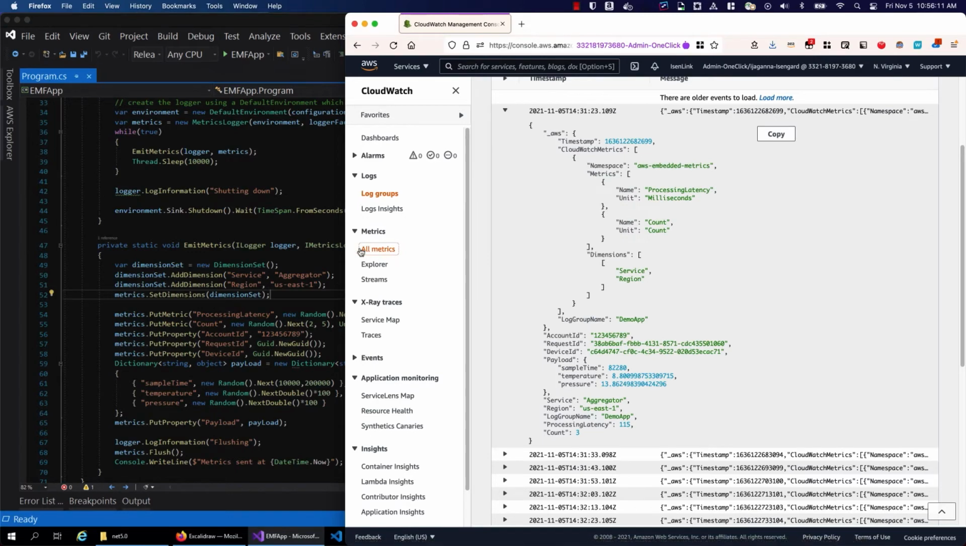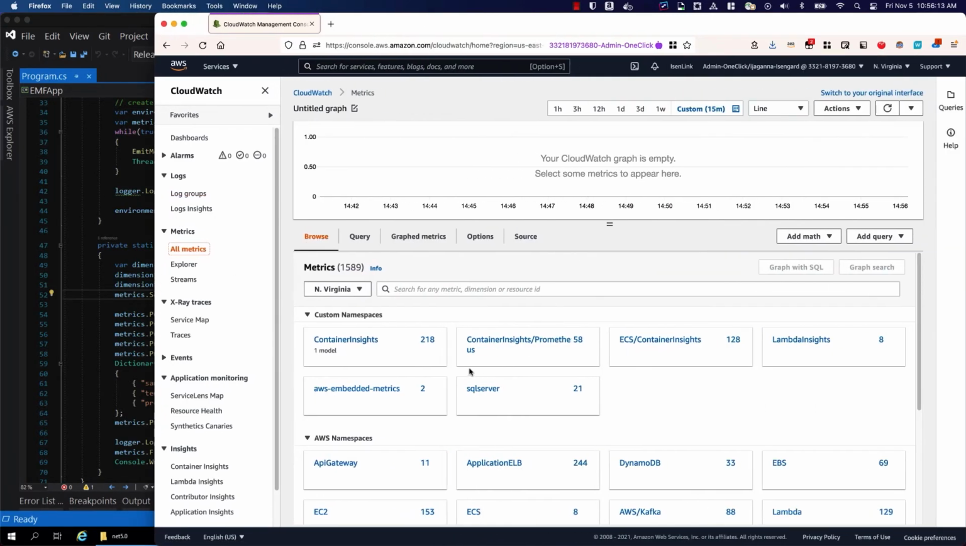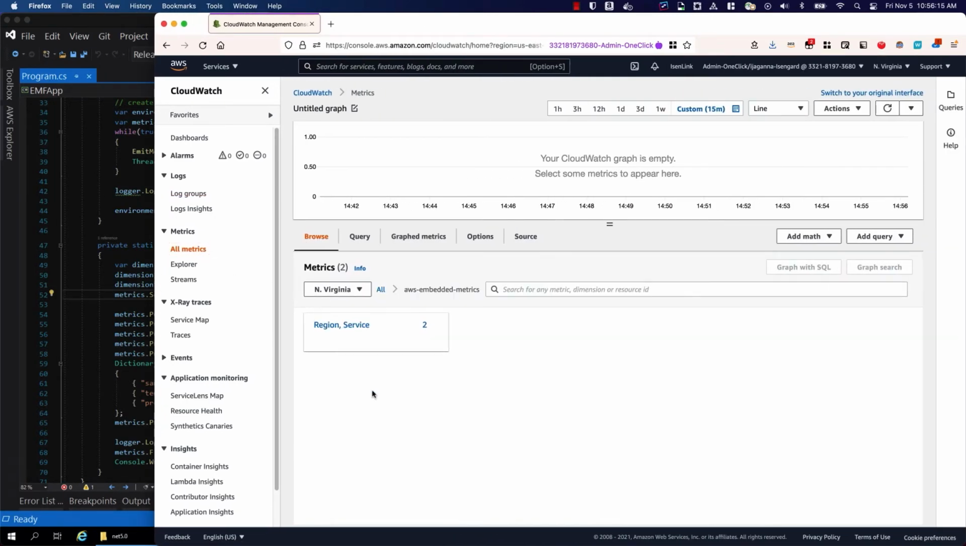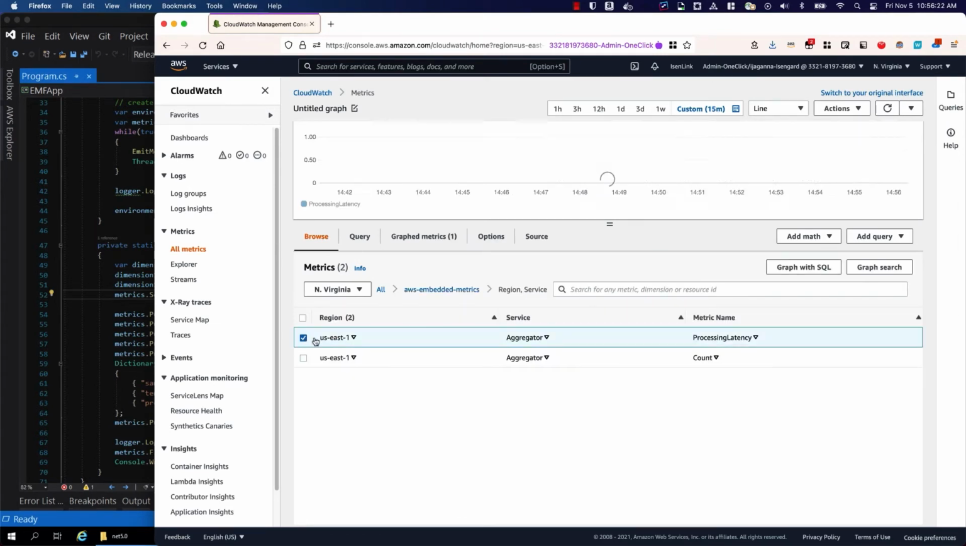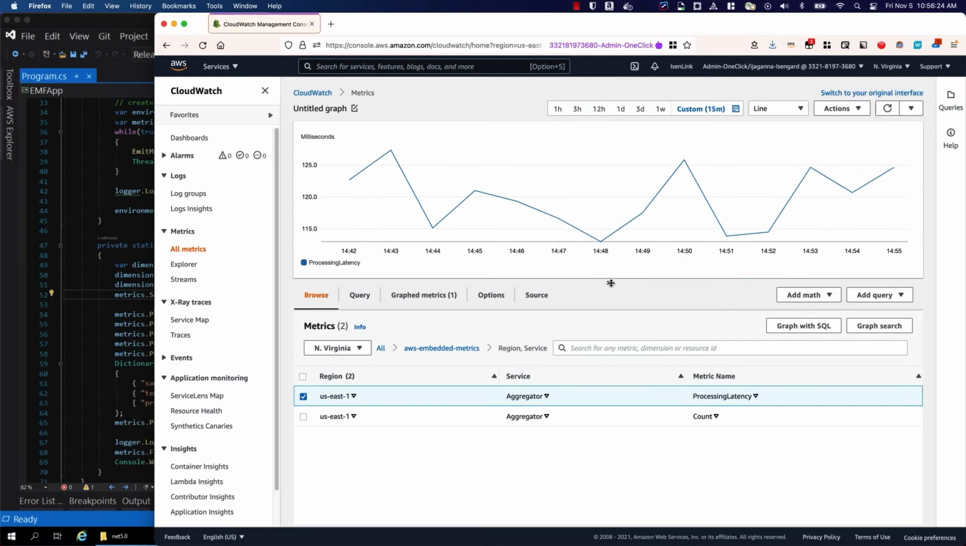If you go to the metrics screen here, and go to the AWS embedded metrics namespace, under this there is this dimension under which we are collecting the metrics. If you look at the last 15 minutes, there have been metrics that we've been sending. All right, so that shows how you can collect metrics using embedded metric format.